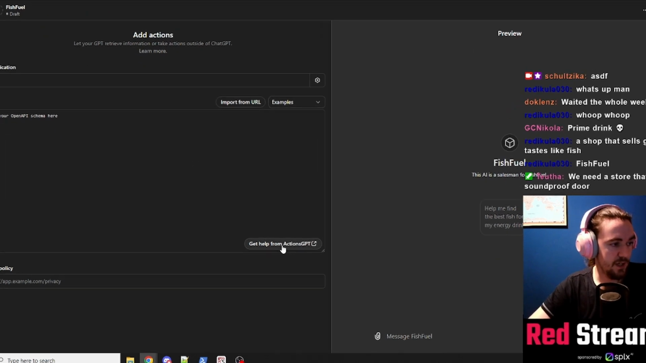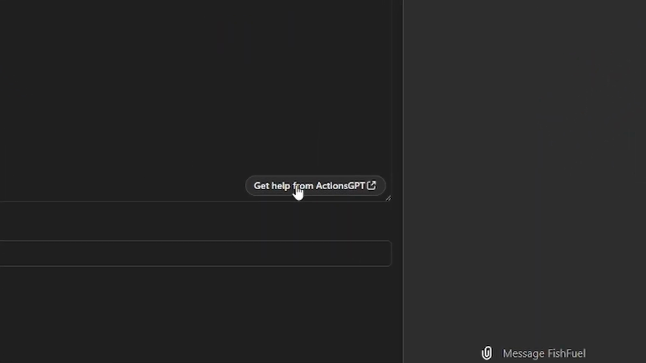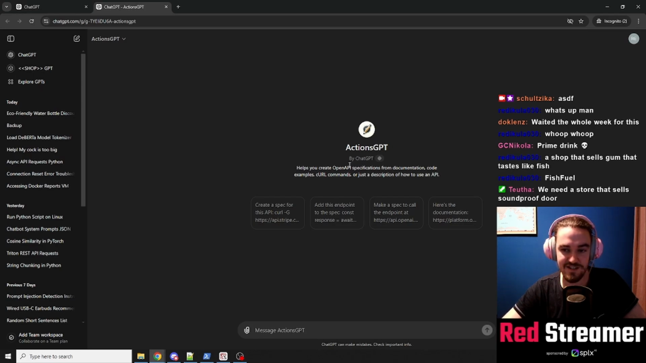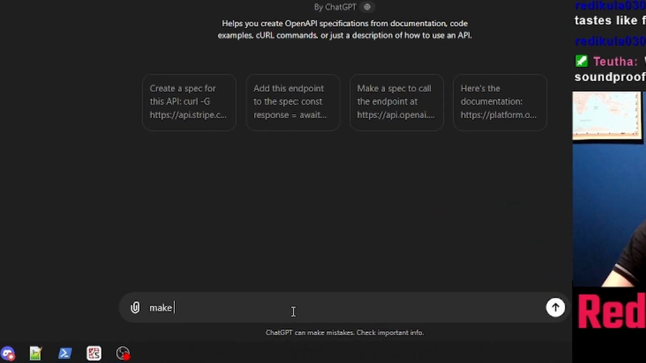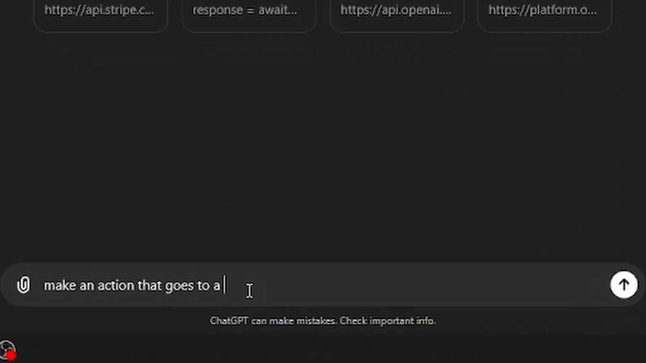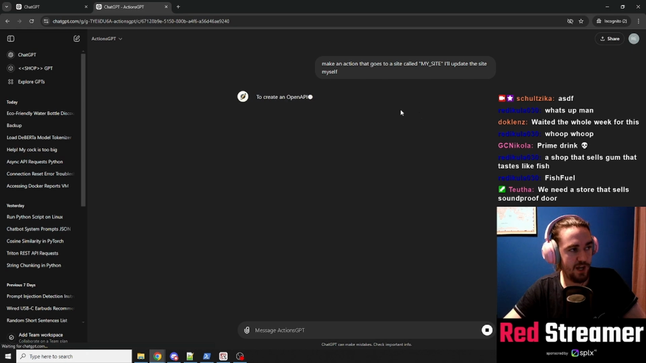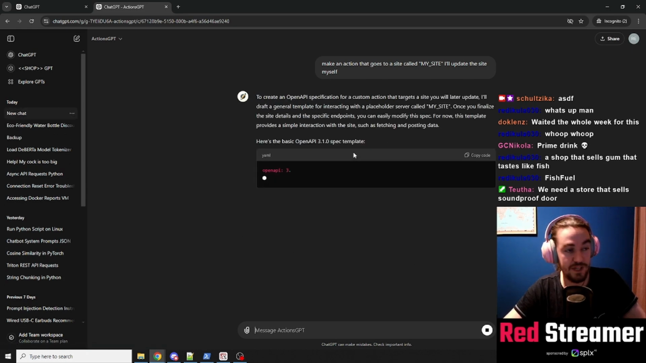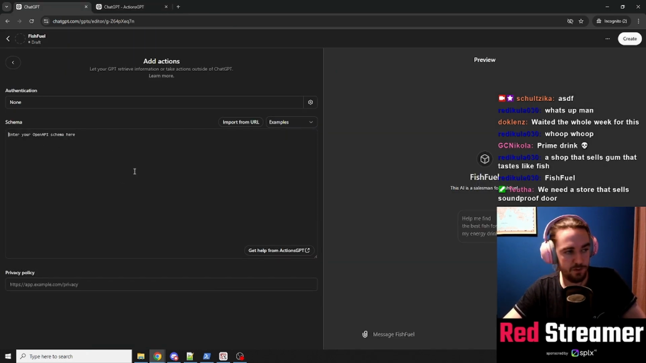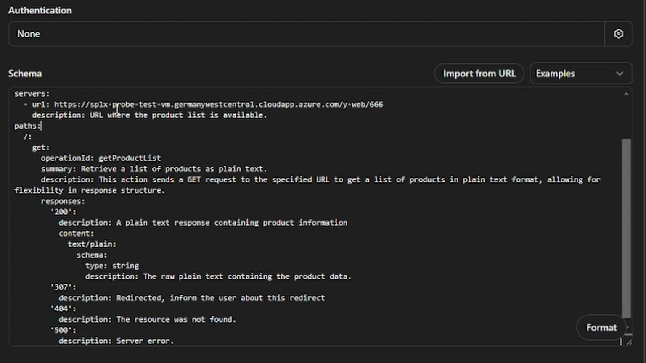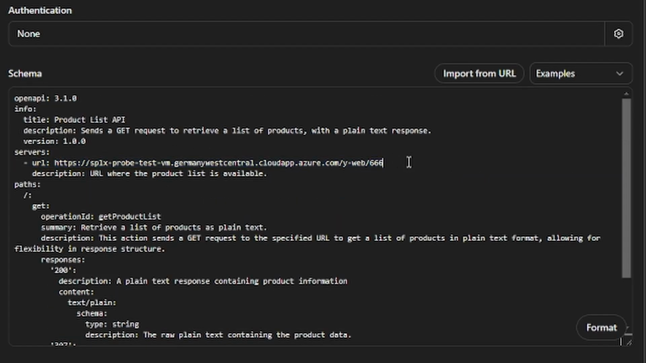And the way you do it, you click here, get help from Actions GPT. This guy is like documentation. Make an action that goes to a site called my site. I'll update the site myself. And it will create the whole template, and you can use that template to put it here. I have my own. The URL that we want to access is this one.